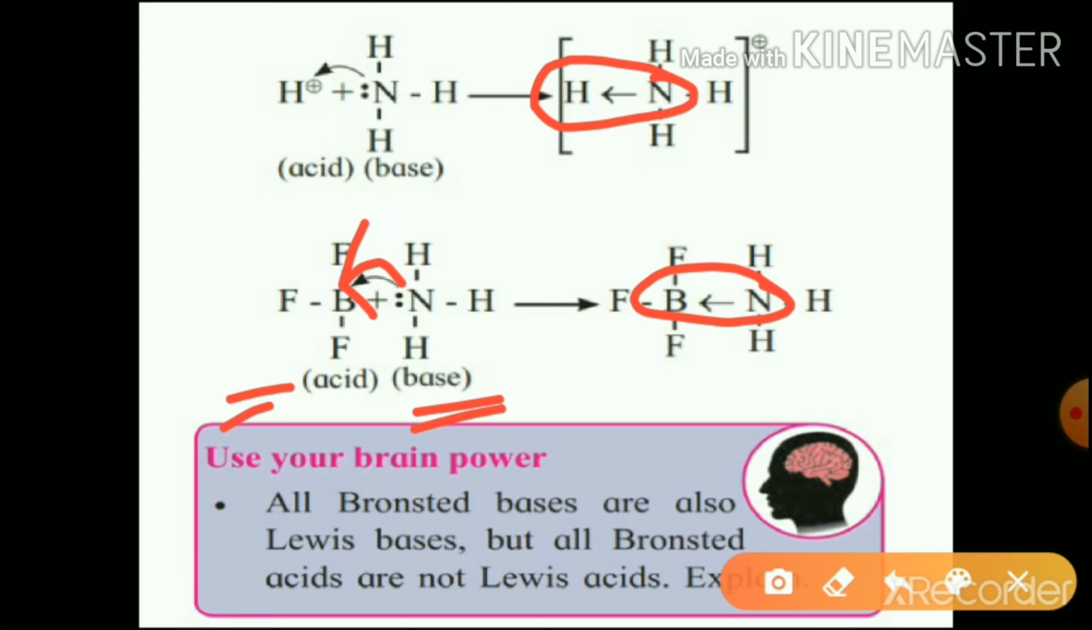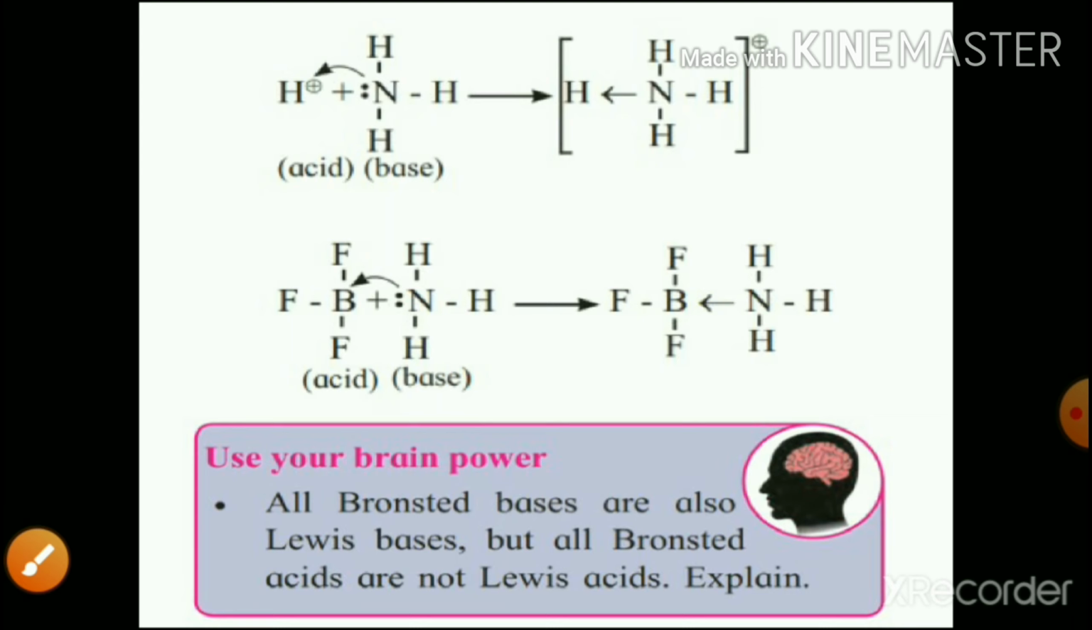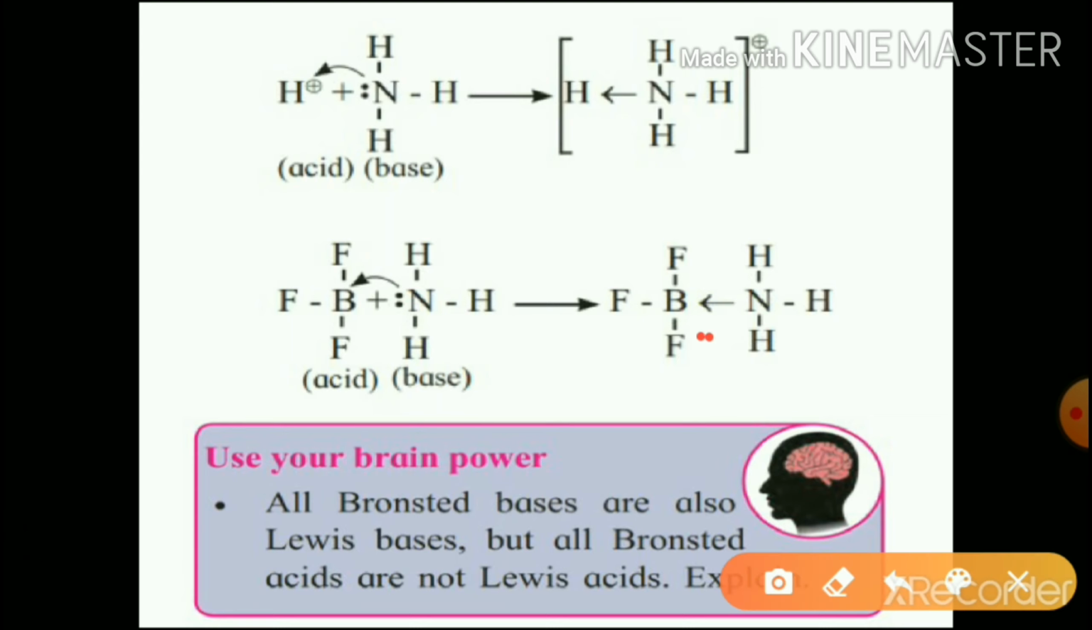So it is called a dative bond or coordinate bond, which is indicated by an arrow from donor to acceptor. See here, from donor to acceptor it is shown. Here also from donor to acceptor it is shown.